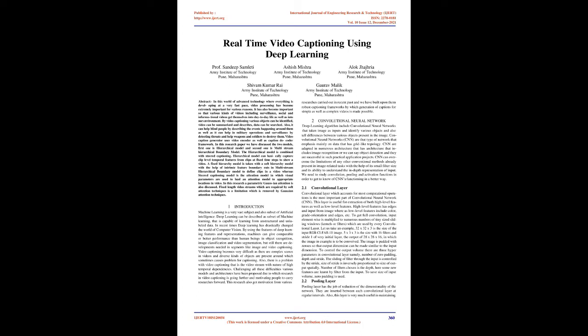in object recognition, image classification, and video segmentation, but there are still developments needed in areas like image and video captioning. Video captioning becomes very difficult as there are complex scenes in videos and diverse kinds of objects present around, which sometimes causes problems for captioning. Also, there is a problem with video captioning, that is the video stream with the nature of high temporal dependencies.